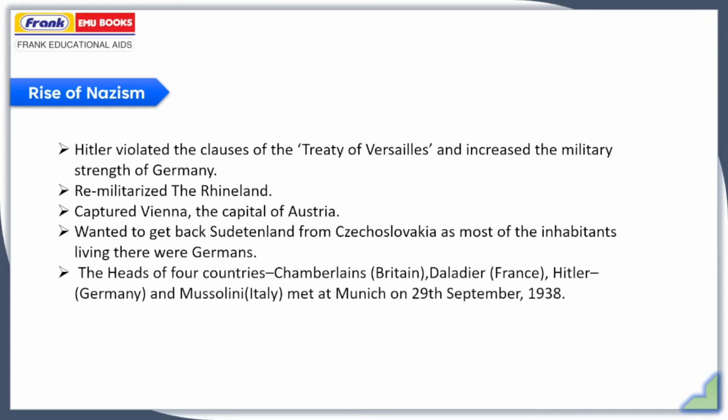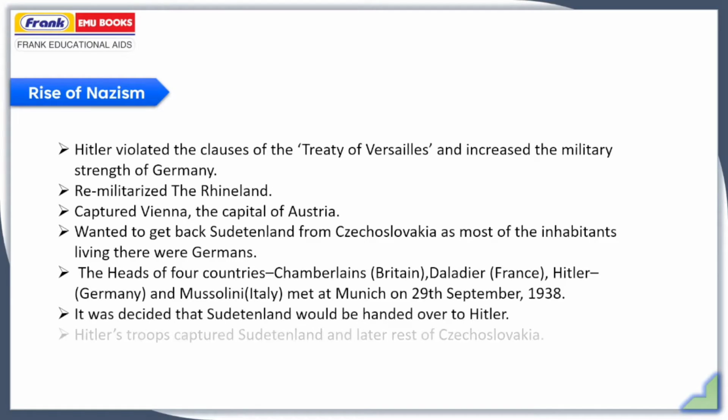The heads of four countries, Chamberlain from Britain, Daladier from France, Hitler from Germany, and Mussolini from Italy, met at Munich on 29 September 1938. It was decided that Sudetenland would be handed over to Hitler. Hitler's troops captured Sudetenland and later the rest of Czechoslovakia.